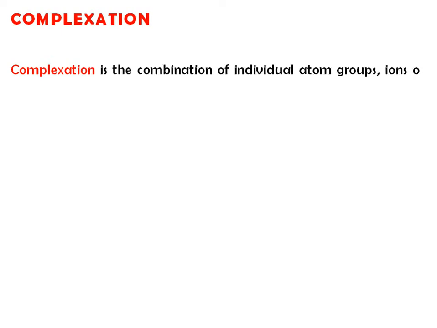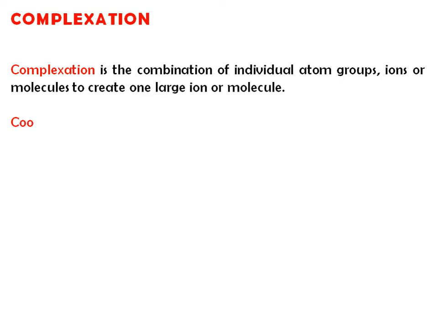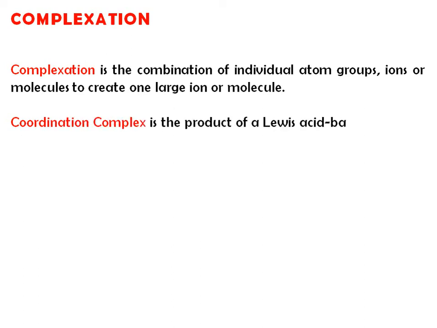Now we'll see first what exactly this complexation is. Complexation is a combination of individual atoms, groups, ions, or molecules to create one large ion or molecule. Okay, and that large ion or molecule is nothing but a complex. Then a coordination complex is a product of a Lewis acid-base reaction.